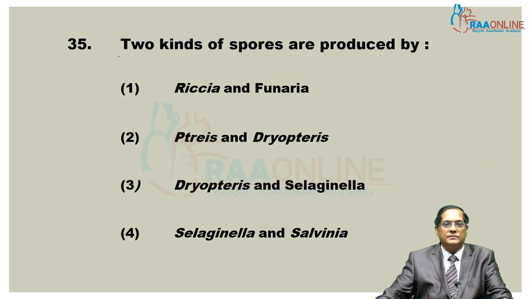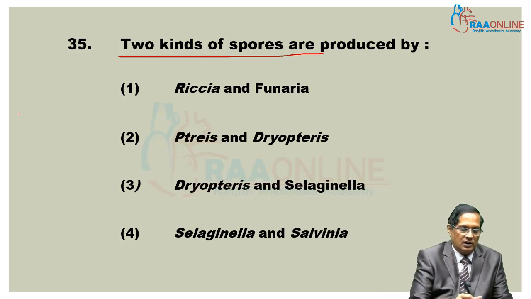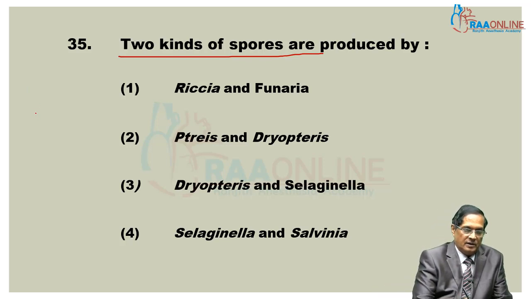Two kinds of spores are produced. I have already mentioned that bryophytes are homosporous. The sporophyte in bryophytes is homosporous, producing only one type of spore.